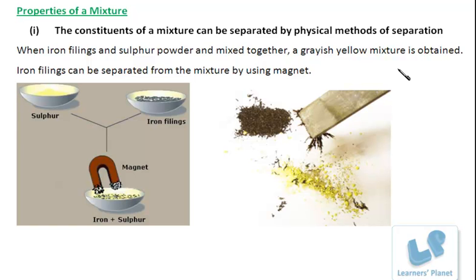Say a mixture of wheat flour and water. I can separate the particles of wheat flour from water by using a sieve. Okay. Say a mixture of salt and water. I can separate salt from water by evaporation. So likewise, the constituents of a mixture can be separated by physical methods of separation. Whereas the constituents of a compound like ferrous sulfide or hydrochloric acid or water cannot be separated by physical methods of separation.